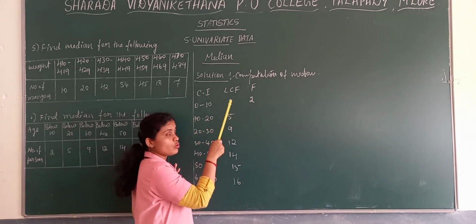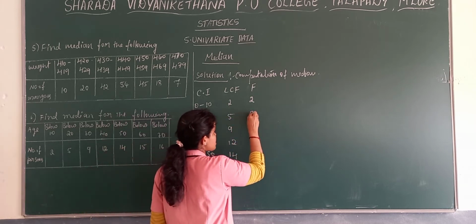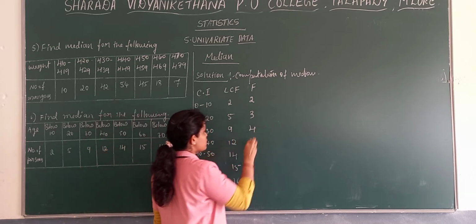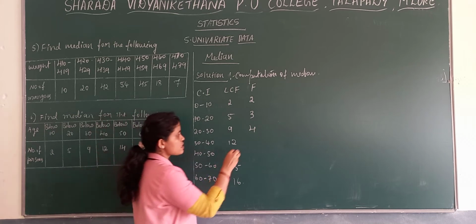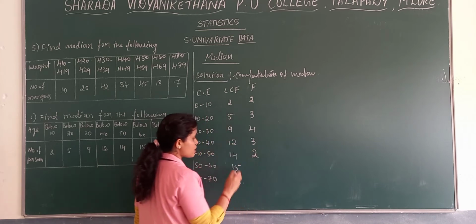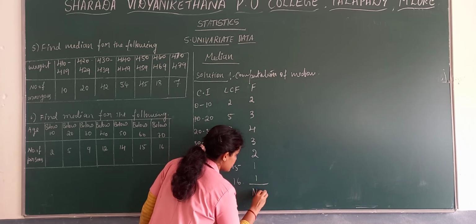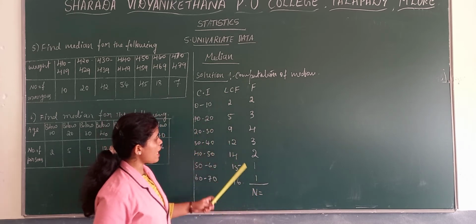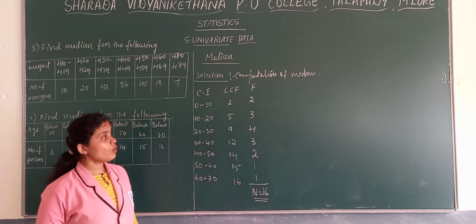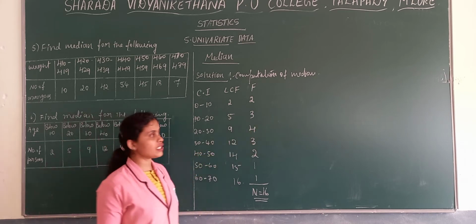In the same way here we need to deduct: 5 minus 2 is 3, 9 minus 5 is 4, 12 minus 9 is 3, 14 minus 12 is 2, 15 minus 14 is 1, 16 minus 15 is 1. So n, the total number of frequencies, if you add, you get 16.